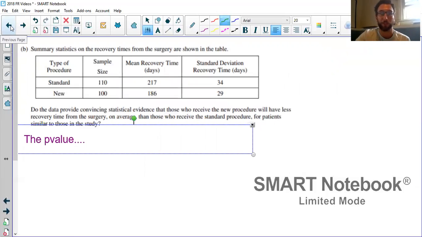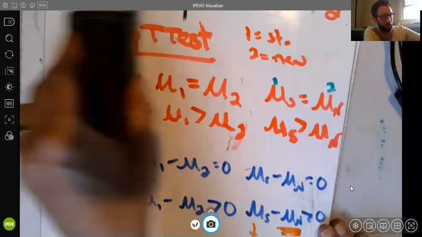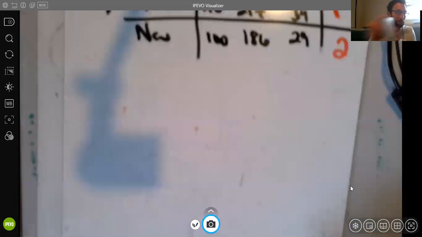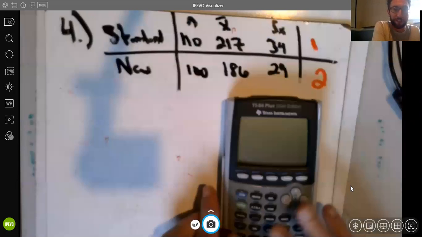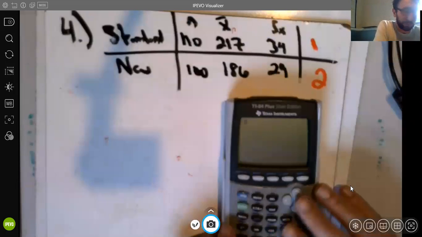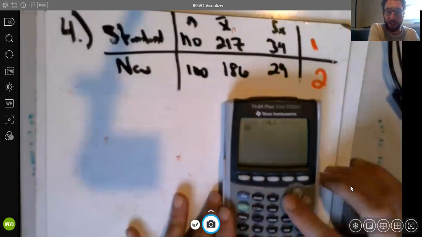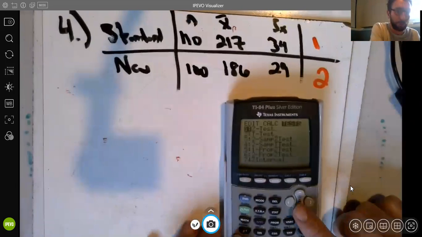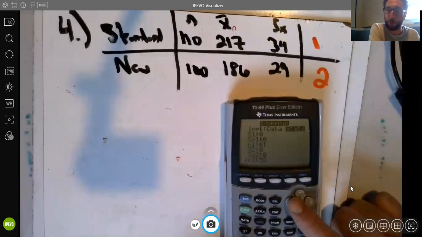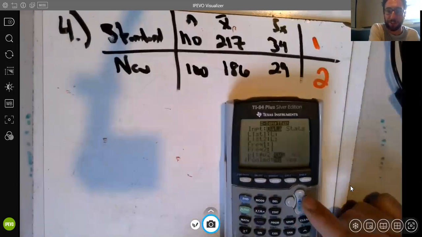So we need our p-value. But math-wise, I'm going to hop back over to the whiteboard. I think I just paused recording and hopefully didn't mess everything up. But anyways, now we're going to the calculator. So math section, we're going right to our calculator. I did have all these numbers written down ahead, but I figured it would be good to look at it on the screen. So stat tests, we're talking about number 4 here, our 2-sample t-tests. We're not putting in the raw data, we're putting in the summary statistics.